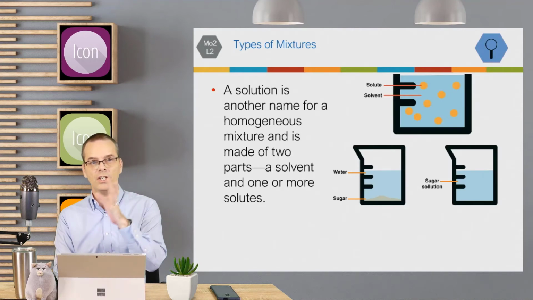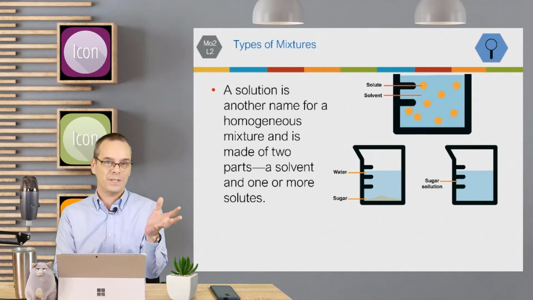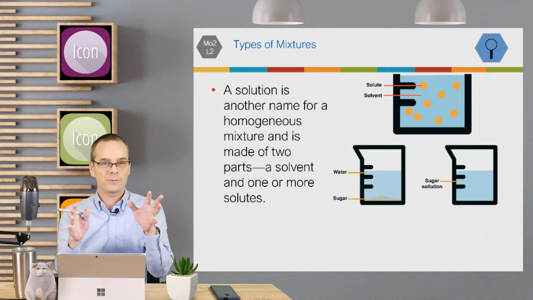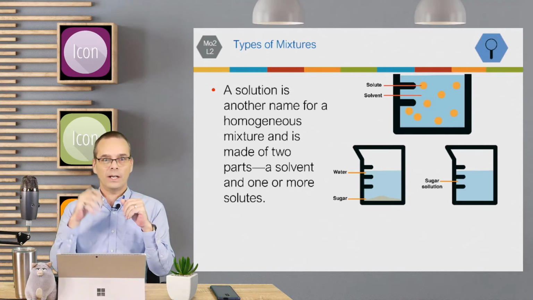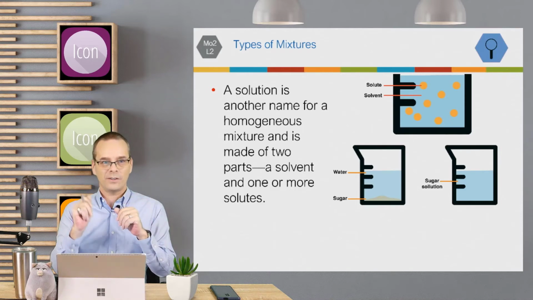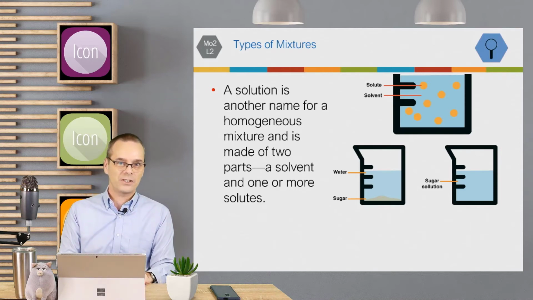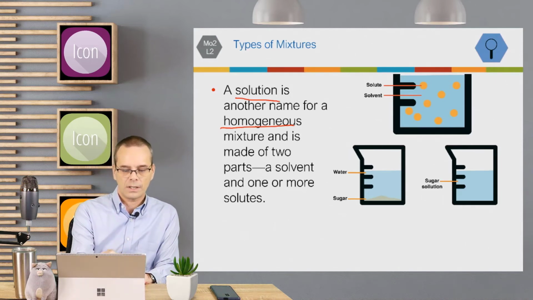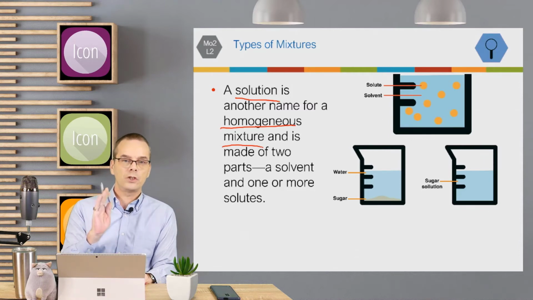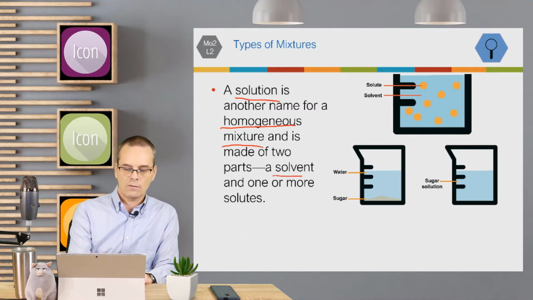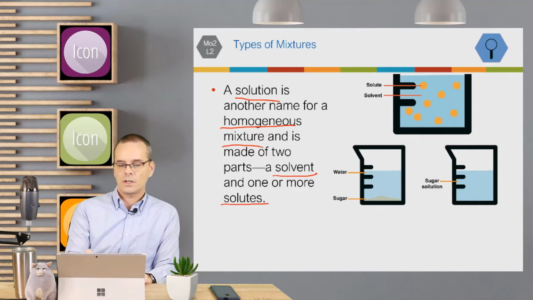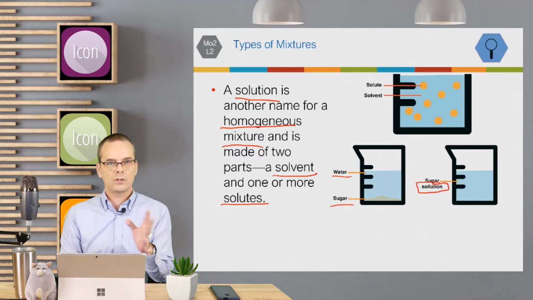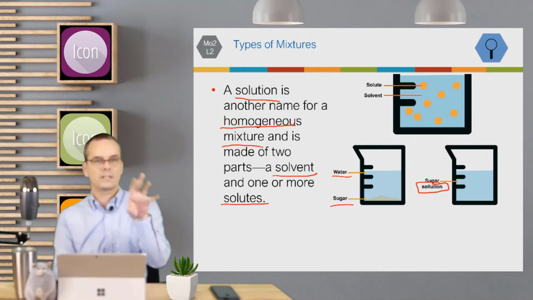A solution is another name for a homogeneous mixture. Again, I'm going to show you all these words because I know your brain is probably going, what? Elements, substances, compounds, solutions, mixtures. So a solution is a homogeneous mixture, and it's made of two parts. It has a solvent and a solute. For example, water and sugar make a sugar solution.